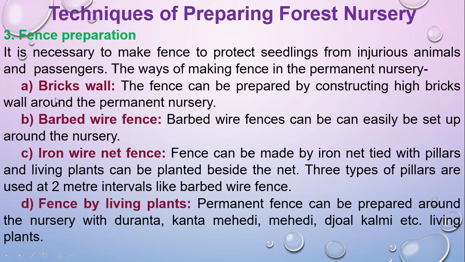Fence preparation basically depends on the person. If it is a permanent nursery, then you can make it with a brick wall, or sometimes people make a barbed wire fence, iron wire net fence, or fence by living plants. So it depends on the person. If you are comfortable with a living plant fence, that's okay. If you are comfortable with an iron net fence, that should be okay. But if it is a permanent nursery, my decision is to go for a brick wall.